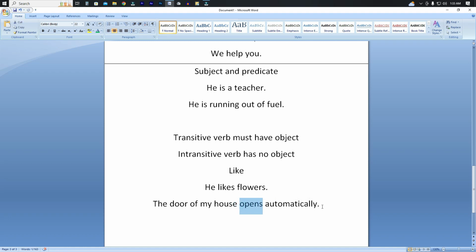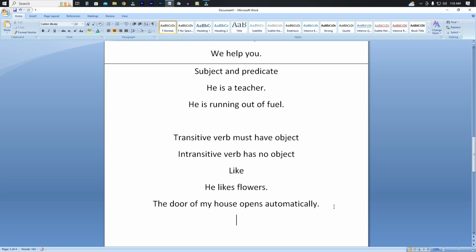If there is no noun, then it cannot be transitive, it must be intransitive, because we know an intransitive verb has no object, and to be an object, a word must be a noun. This is important. Here are all the details, pros and cons, about transitive and intransitive verbs.